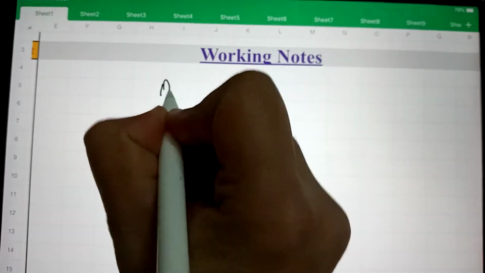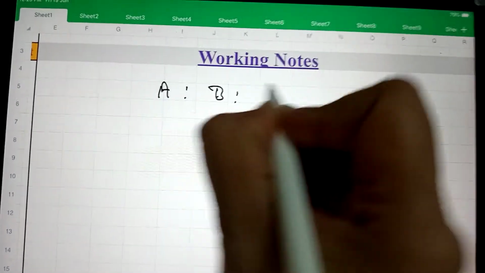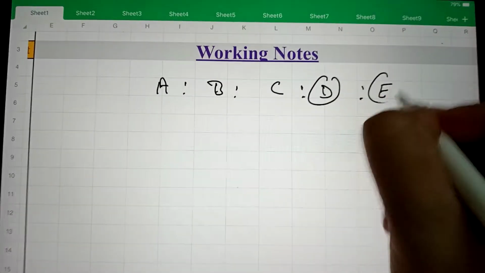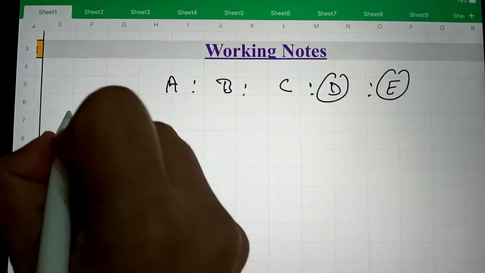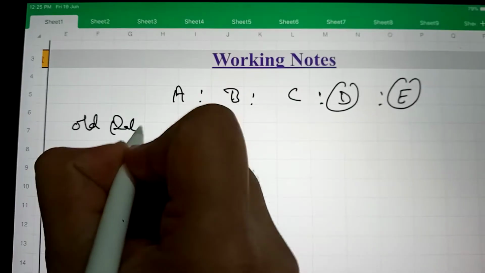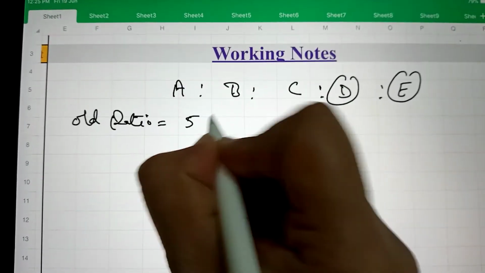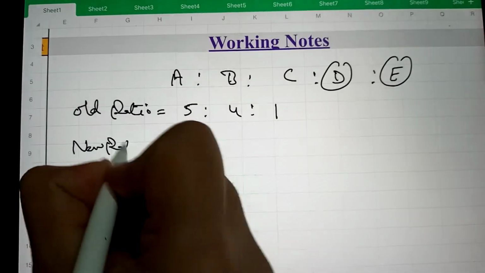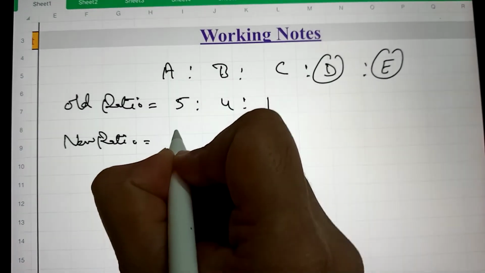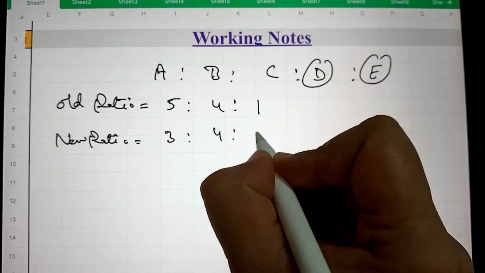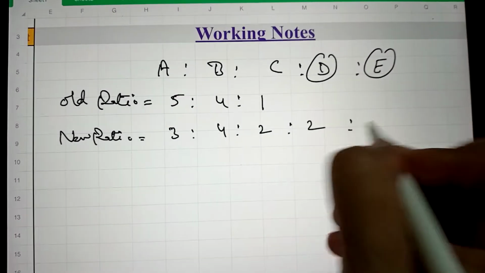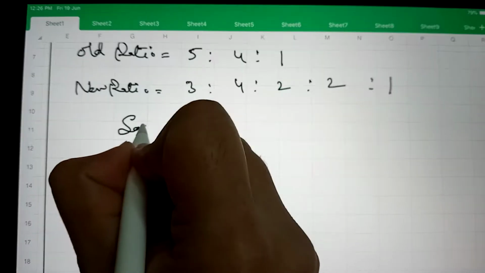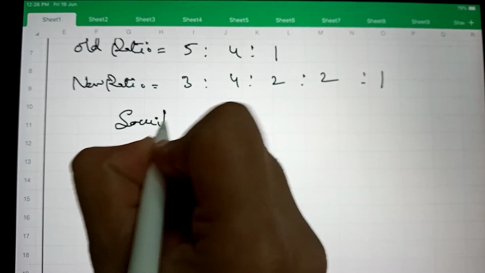There are 5 partners A, B, C, D and E. D and E are new partners. Old ratio is given 5:4:1 and new ratio is given 3:4:2:2:1.